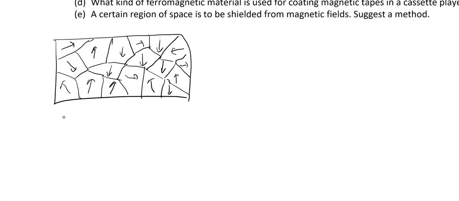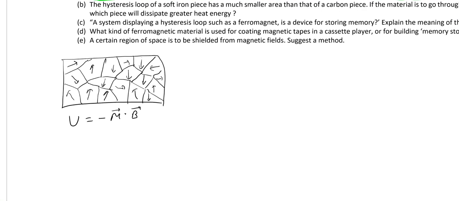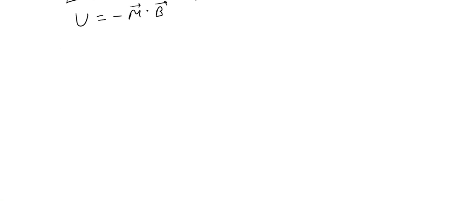Because according to the equation U is equal to minus m dot B, the magnetization inside the domain is very high, and hence the magnetic potential energy will be very high as compared to thermal energy, and so it is very easy to align.